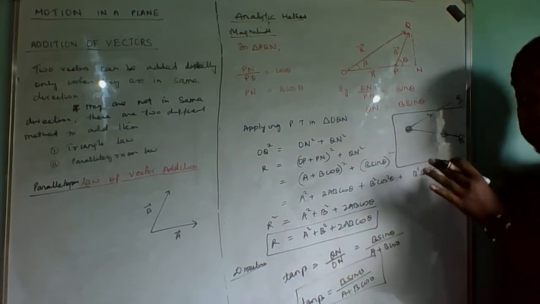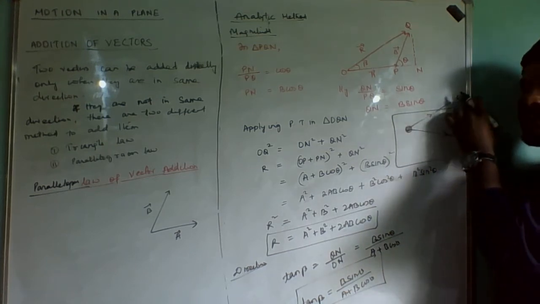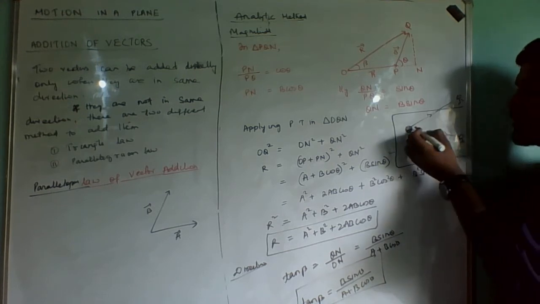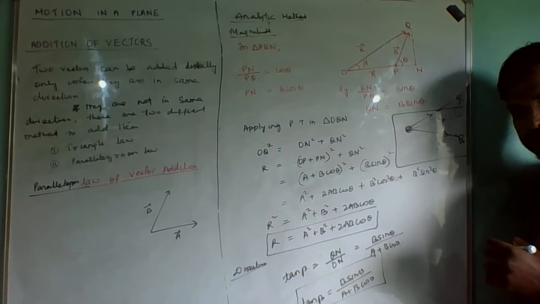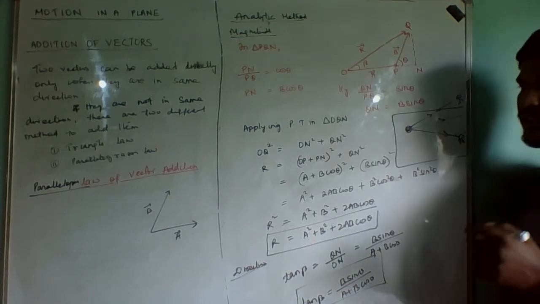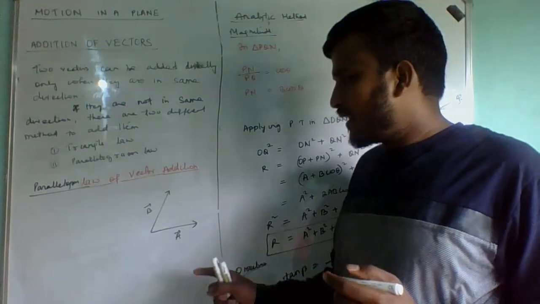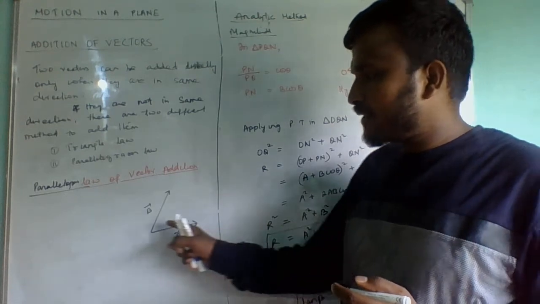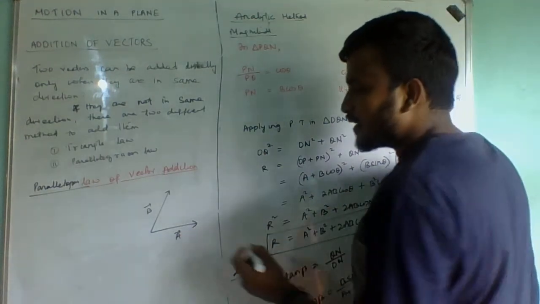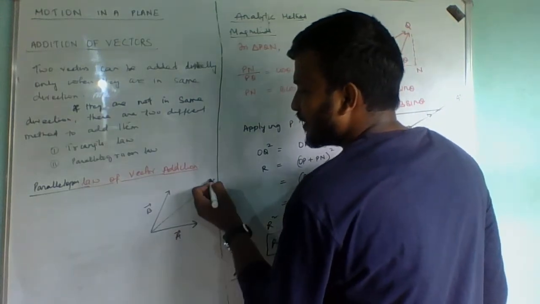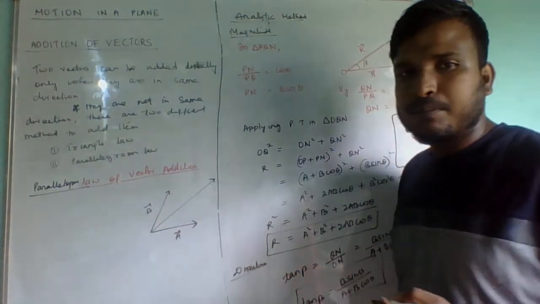The answer is very obvious. It will neither move in this direction nor in this direction. It will move in the middle. So parallelogram law of vector addition says that if one vector is in this direction, another vector is in this direction, then the resultant is found in the middle.